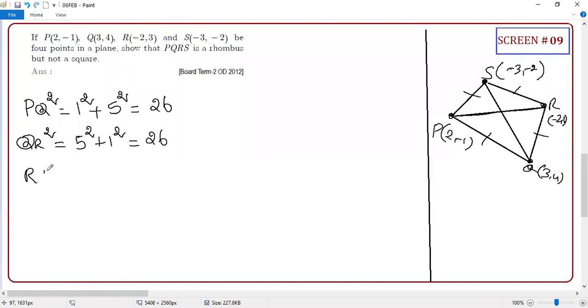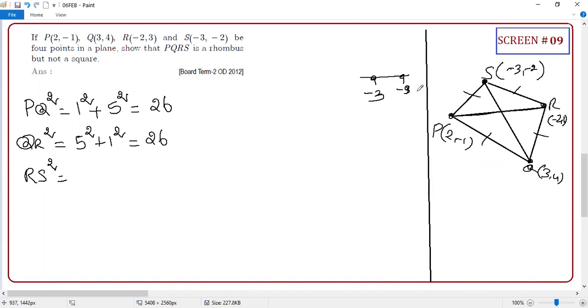RS. Akshaya, you tell me. Akshaya, where is your friend? Sir, she didn't come today. Okay, no problem. Akshaya, can you tell me what is the distance between these points? -2 to... Is it correct? Guys, am I right or not? In the number line, I'm writing like this. Is the representation correct or not?